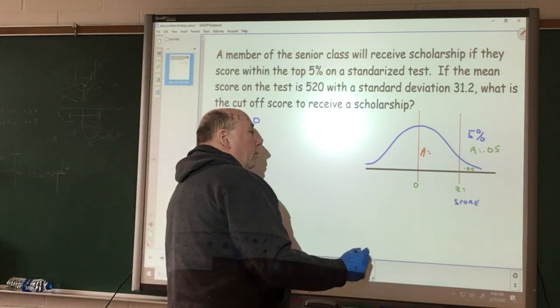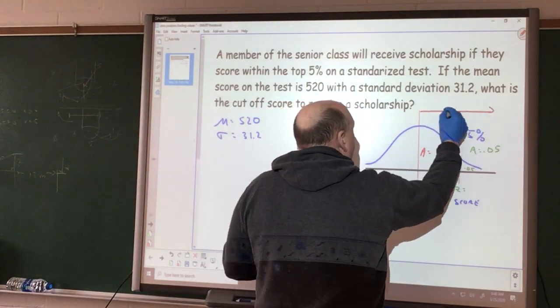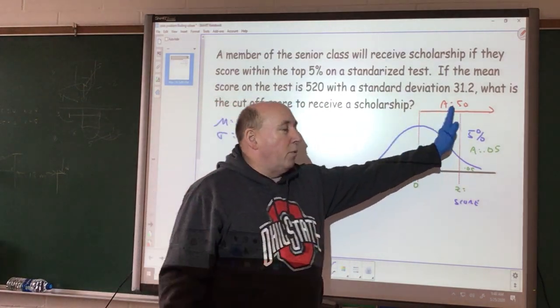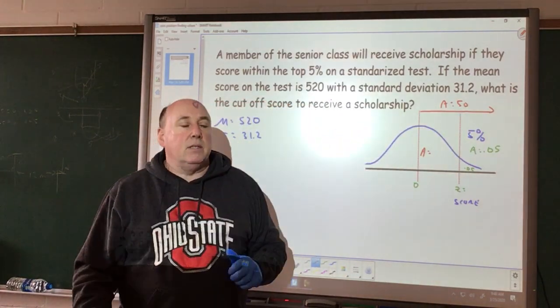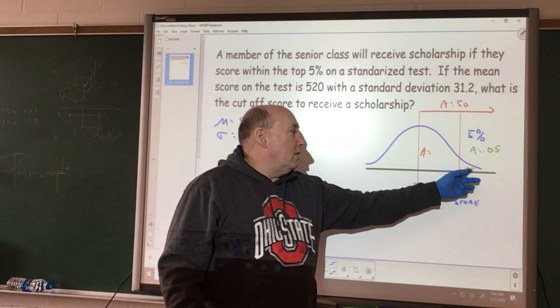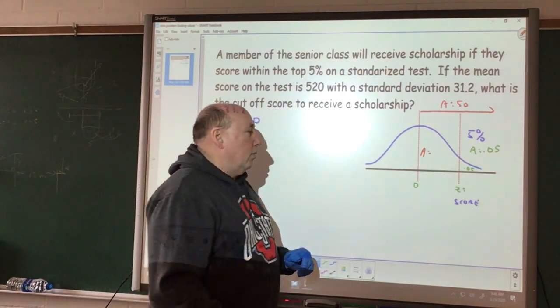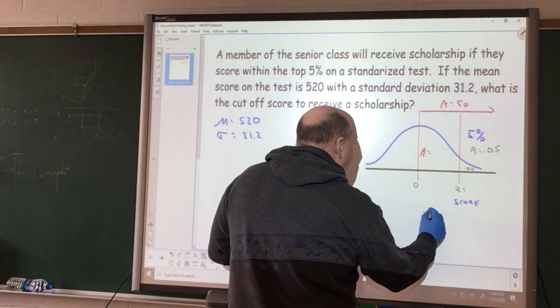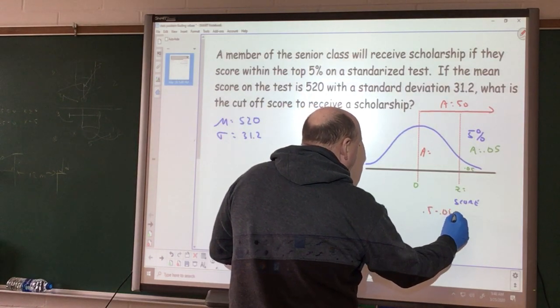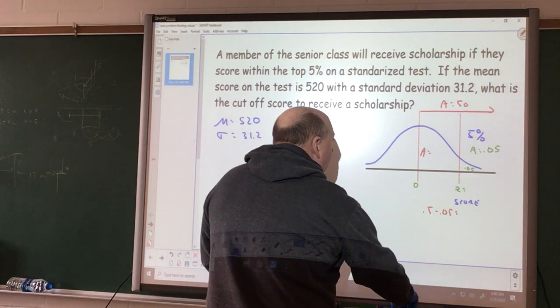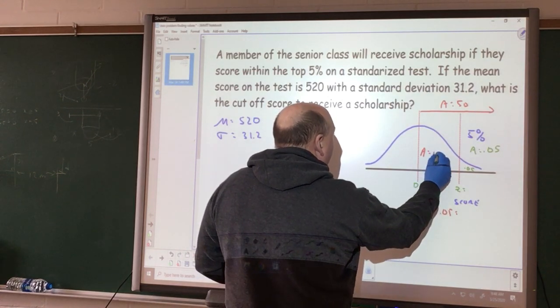Now remember, from here to here, the area is 0.50. That area is 0.50 because of symmetry. So if this is 0.05 for an area, what does this area have to be? Well, this area is 0.5 minus 0.05. So we come down to this area being 0.4